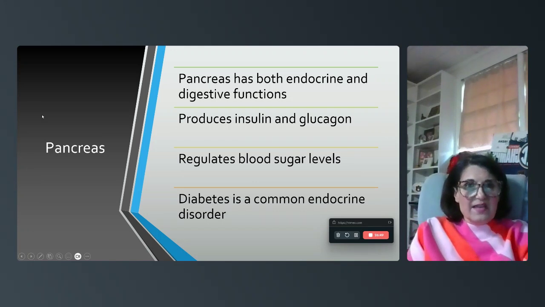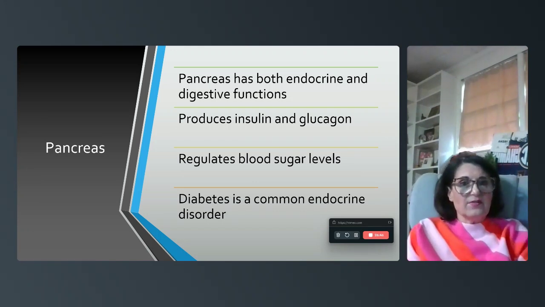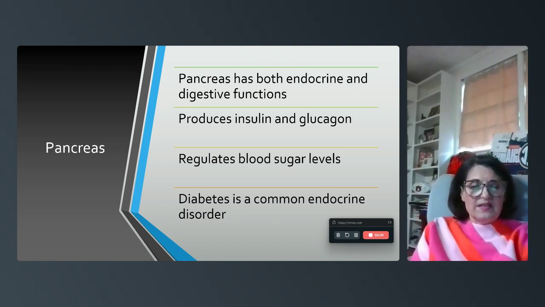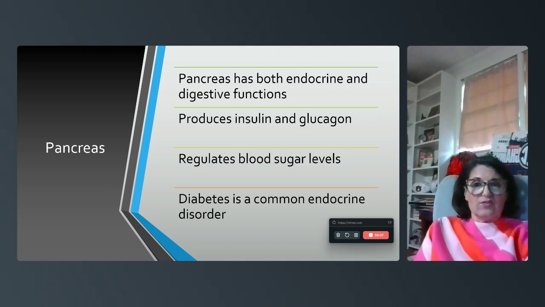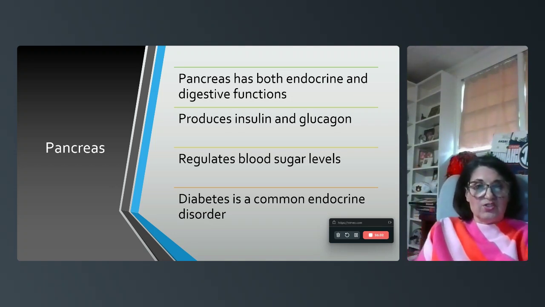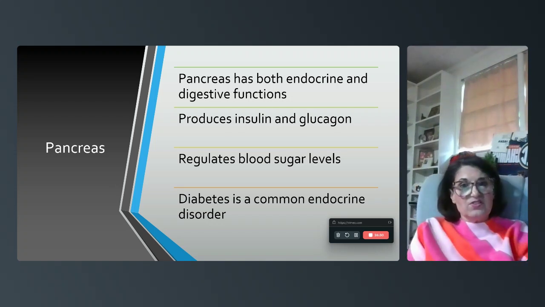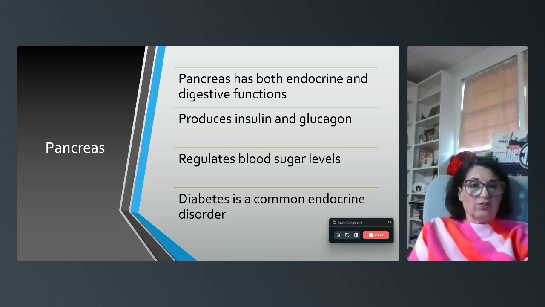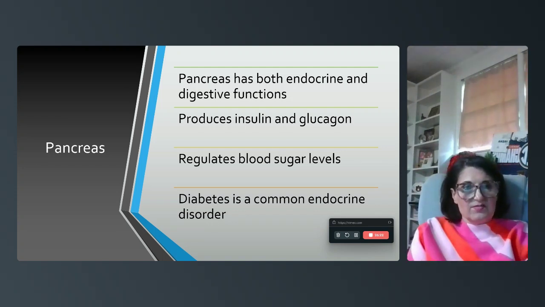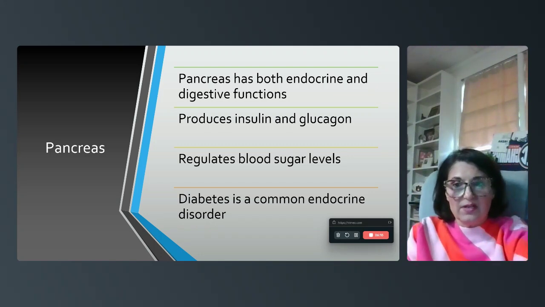Then we have the pancreas, and the pancreas functions in both the endocrine and the digestive system, and it produces insulin and glucagon. If you know anything about diabetes, which is a common disorder of the endocrine system, and it involves the pancreas, then you know that has to do with blood sugar. So as we see, the main function of the pancreas is regulating blood sugar levels, and that's why diabetes is a common endocrine disorder. Anything that has to do with blood sugar is going to be a disorder in the pancreas, especially because it produces that insulin and glucagon.